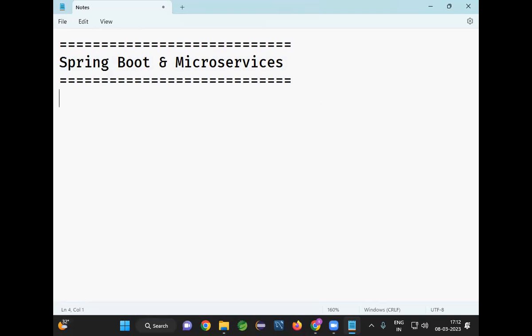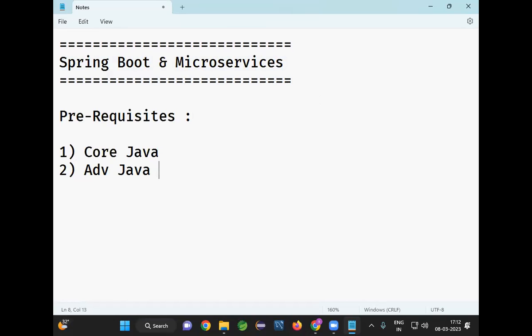All right. Before we start, let's understand the prerequisites to learn Spring Boot and microservices. The first thing you need to know is core Java. Without knowledge of core Java, you can't understand Spring Boot and microservices. The second is advanced Java. In advanced Java, mainly JDBC plus servlets knowledge is required. If you don't know JSP, that's not a problem. JSP is not mandatory to learn Spring Boot and microservices.